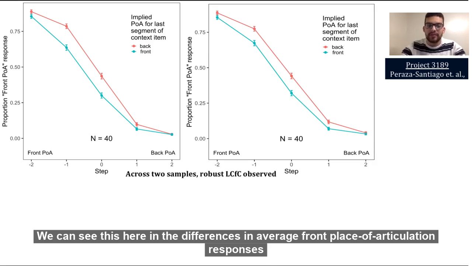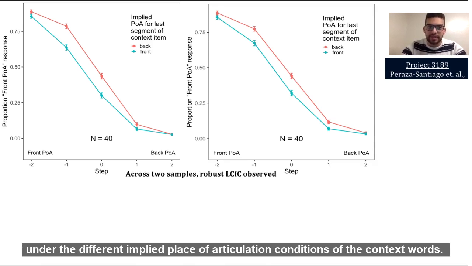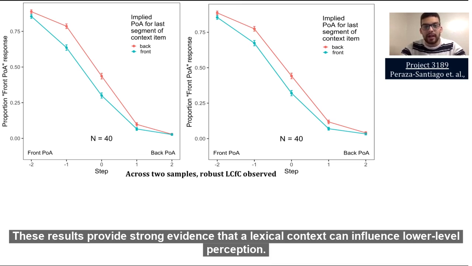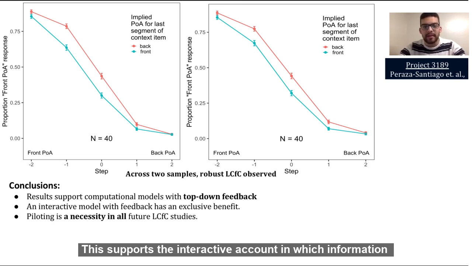We can see this here in the differences in average front place of articulation responses under the different implied place of articulation conditions of the context words. These results provide strong evidence that a lexical context can influence lower level perception. This supports the interactive account in which information is fed backwards from word to phoneme units in order to boost perception of potentially ambiguous speech sounds.